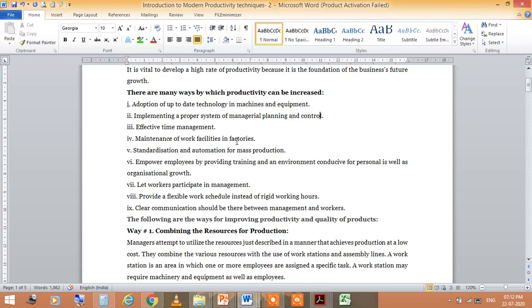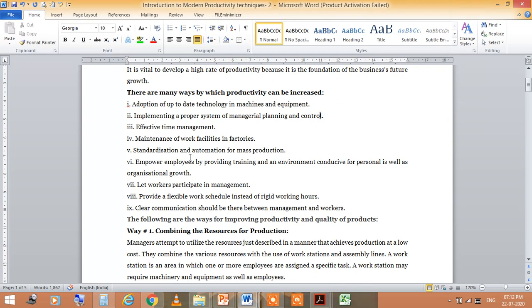So, let workers participate in management, and provide a flexible work schedule instead of rigid working hours. Clear communication should be there between management and workers. So, the following are the ways for improving productivity and quality of products.